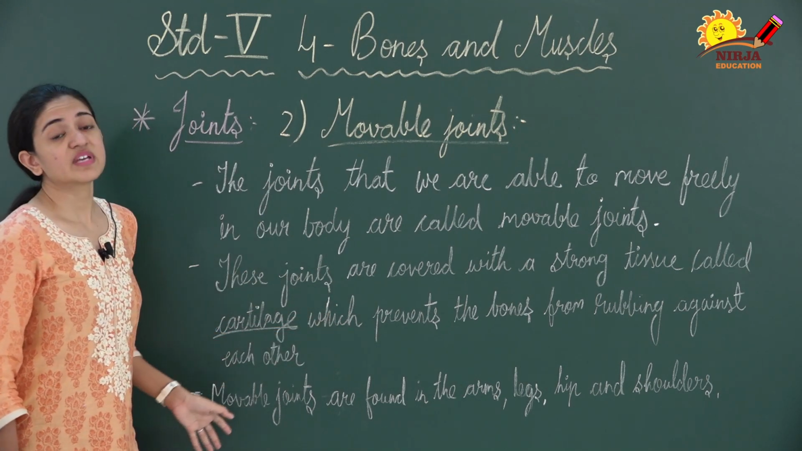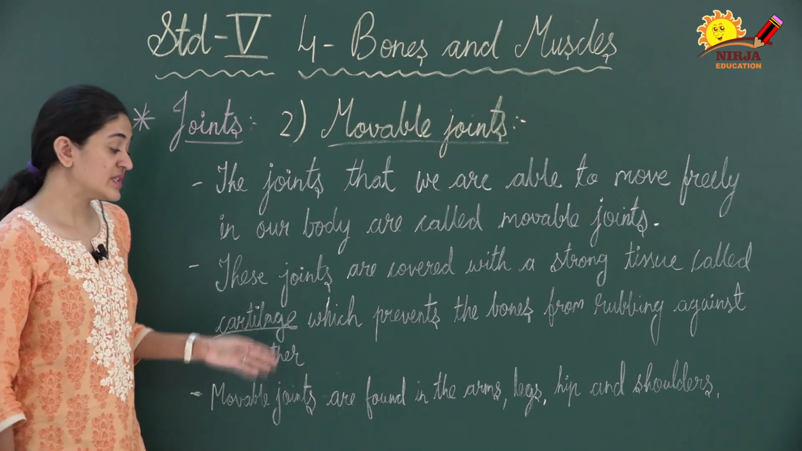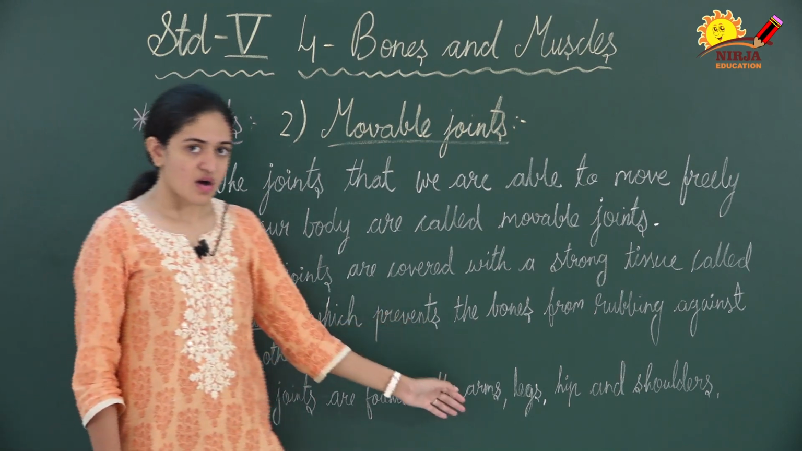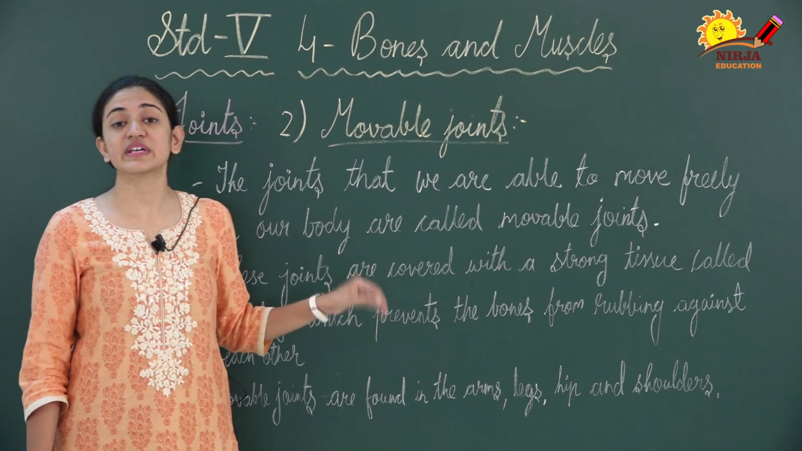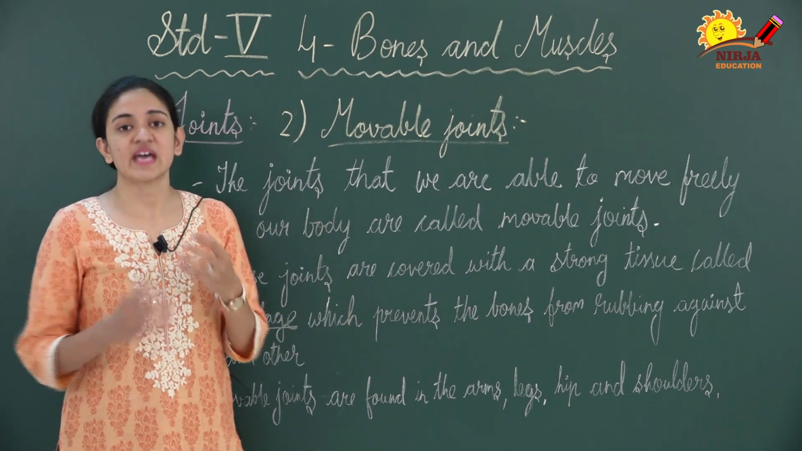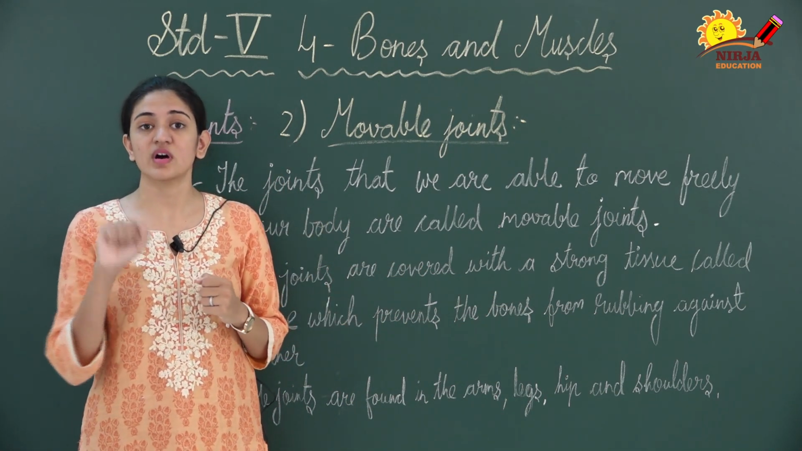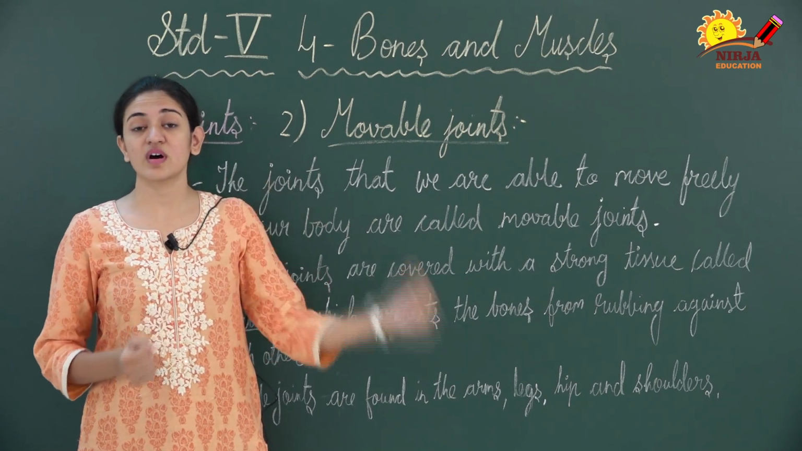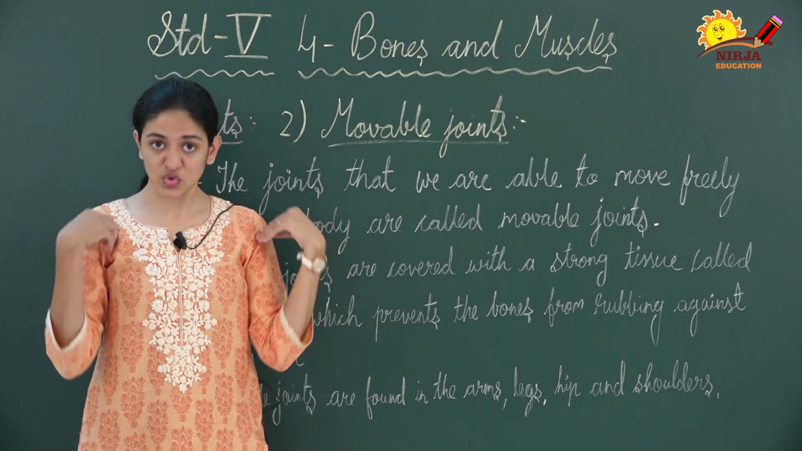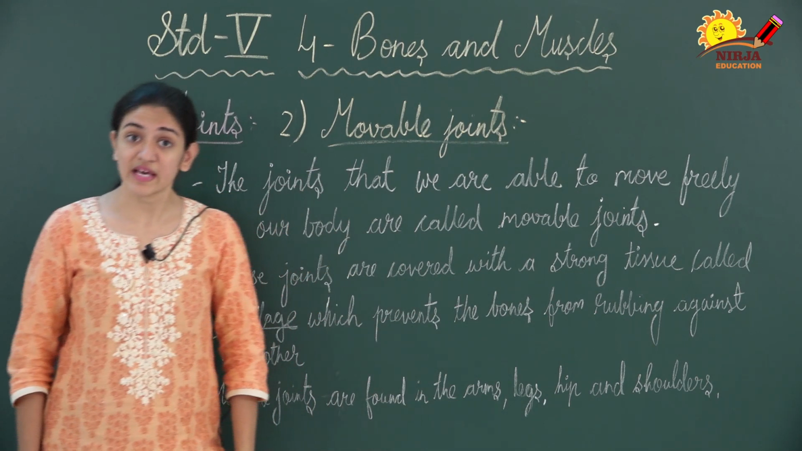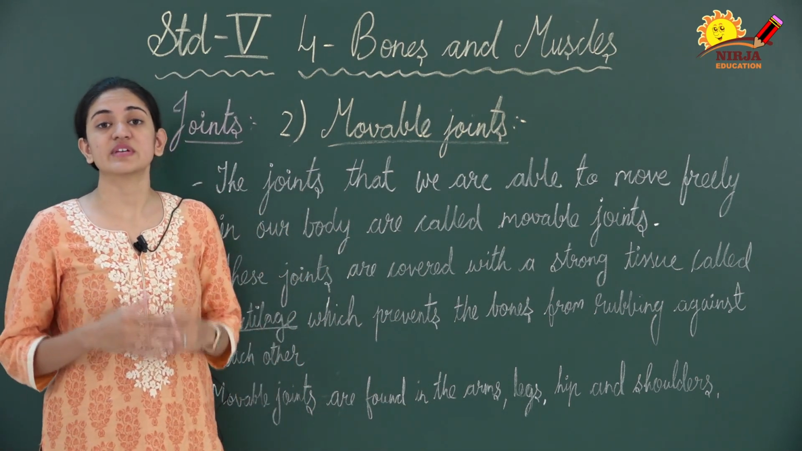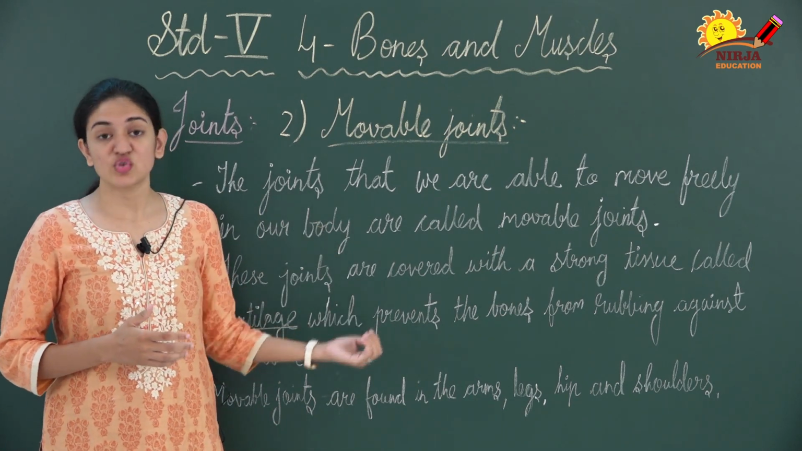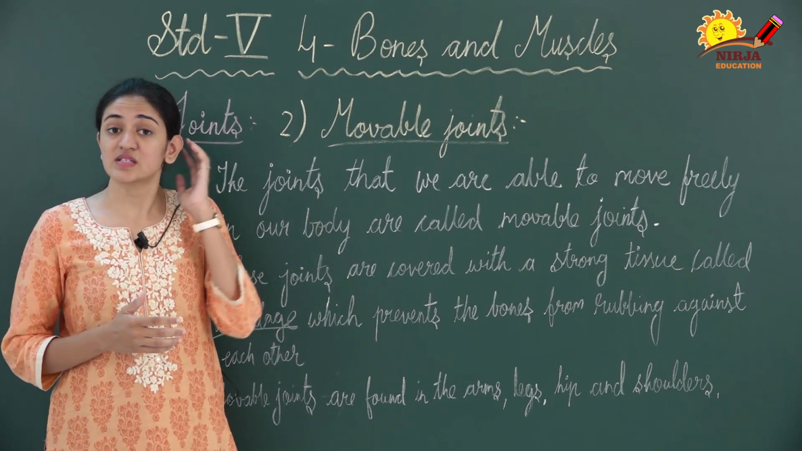Then where can we find this type of movable joints? They are found in the arms, legs, hip and shoulders. So over here we can find these movable joints. As we all know, we can move our wrist, we can move our hands, we can move our shoulder, we can move our legs, the hip part, everything, right? We can bend also.